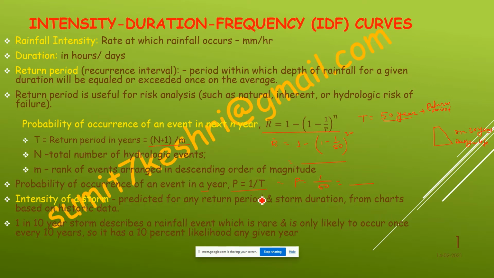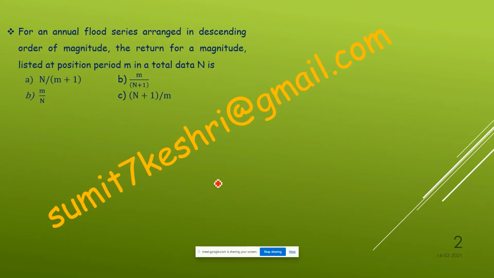See here a question. Now tell me what will be the answer of this question. The question is asking about the return period T in terms of m and n. In the previous slide we read that n plus 1 upon m is T. So which option will be the answer? Option D, that is n plus 1 by m.